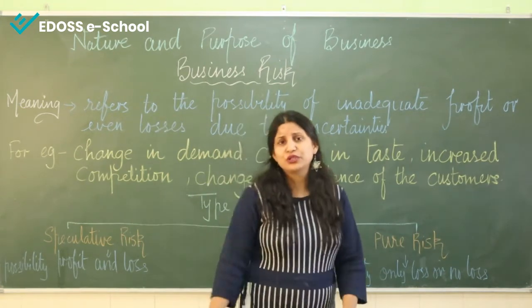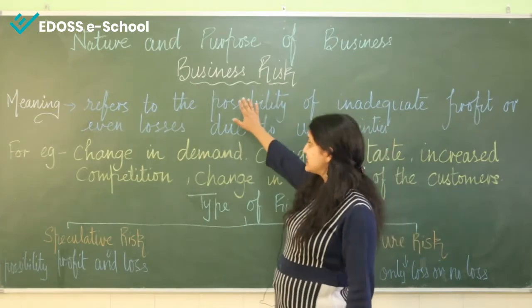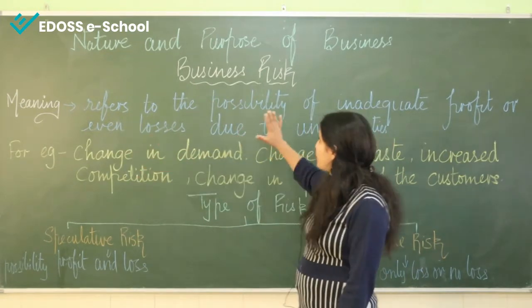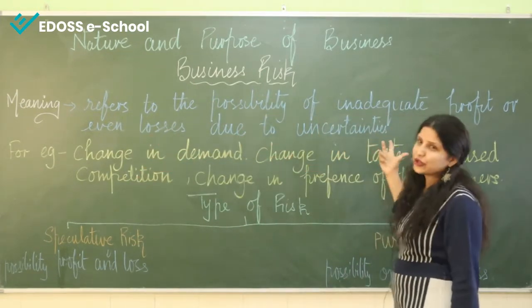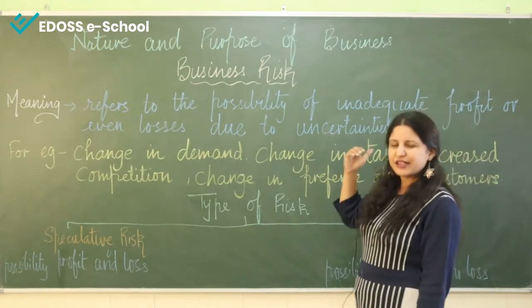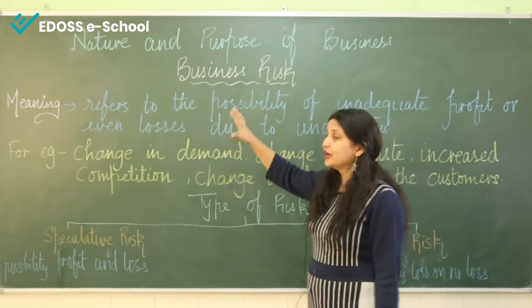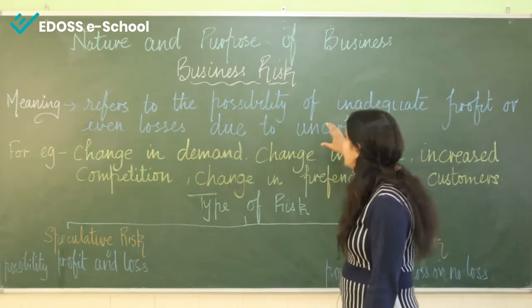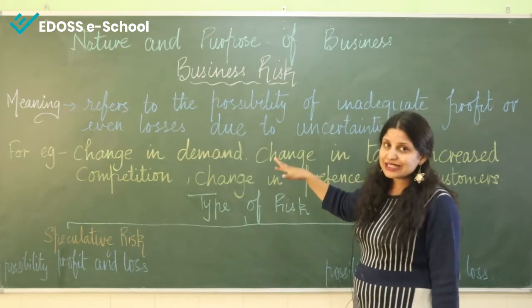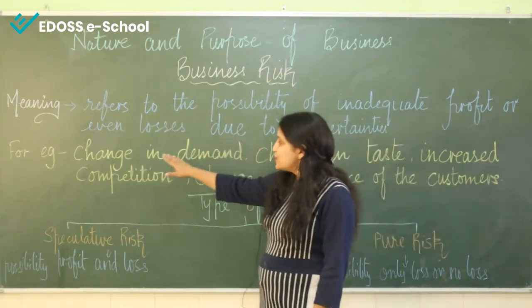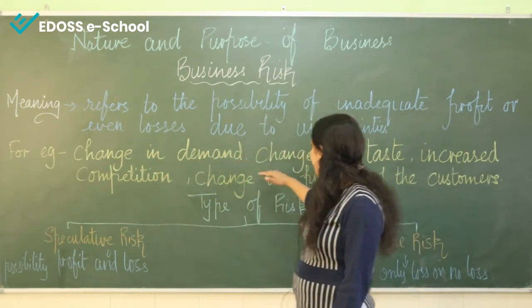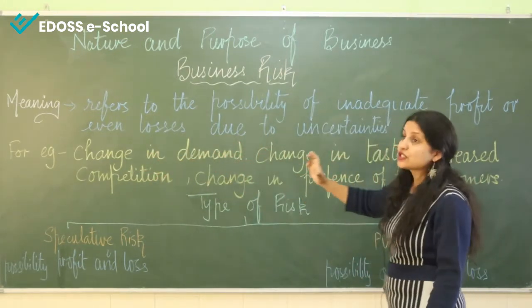So we'll just do the summary. As I have told you, business risk. Business risk means possibility of inadequate profit, like you are not sure whether definitely you're going to have the profit or not. The entrepreneur can have the loss. So it is risk. Example, change in demand, change in taste, increased competition.